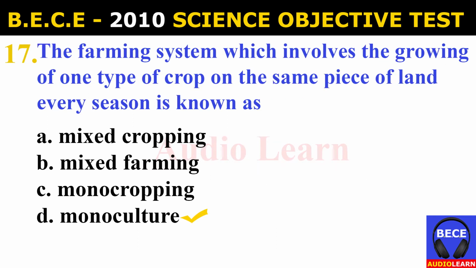Number 17. The farming system which involves the growing of one type of crop on the same piece of land every season is known as A. mixed cropping, B. mixed farming, C. monocropping, D. monoculture. And the answer is D. monoculture. The farming system which involves the growing of one type of crop on the same piece of land every season is known as monoculture.